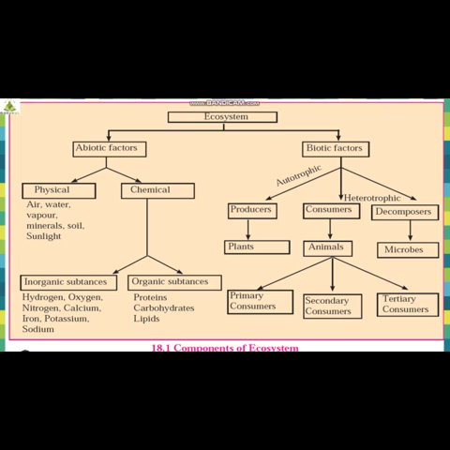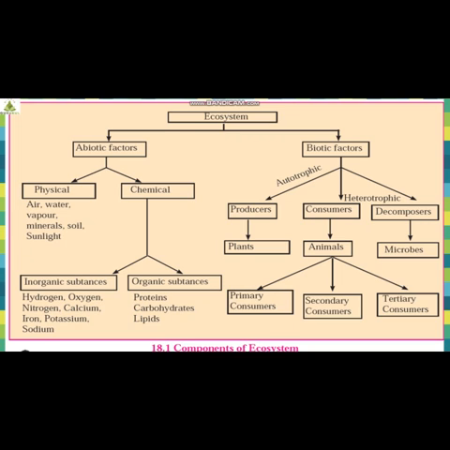So, if you broadly look at biotic factors, first of all, it is divided into producers, consumers, decomposers. Producers are plants, consumers are animals, decomposers are microbes. Producers are always autotrophic in nature, they can prepare their own food. Consumers and decomposers are heterotrophic in nature.